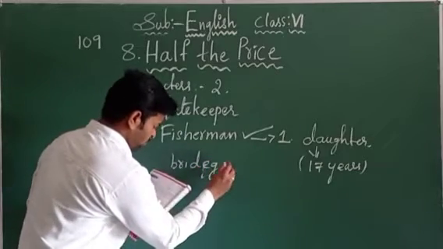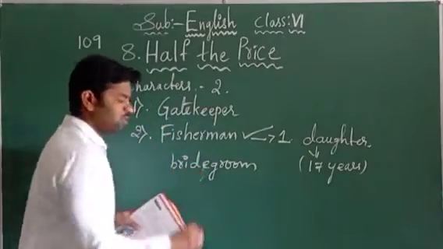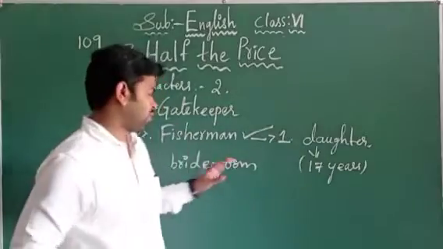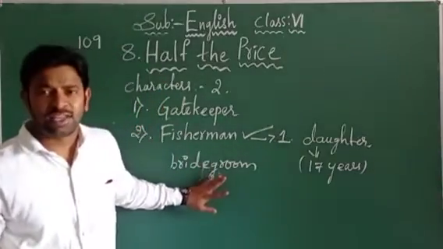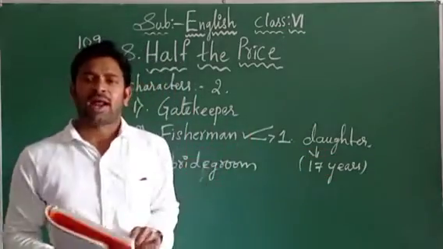B-R-I-D-E, groom, G-R-O-O-M, bridegroom. Bridegroom means what, children? Pelli koduku. You will tell in Telugu, right? Pelli koduku, right? So bridegroom. The fisherman is searching for a bridegroom for his daughter.